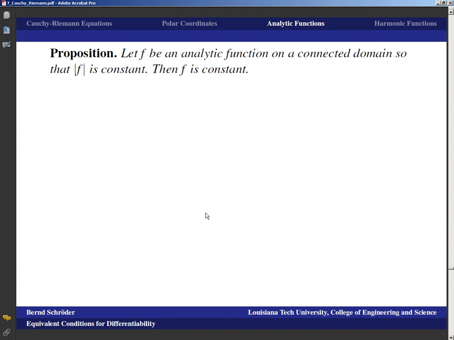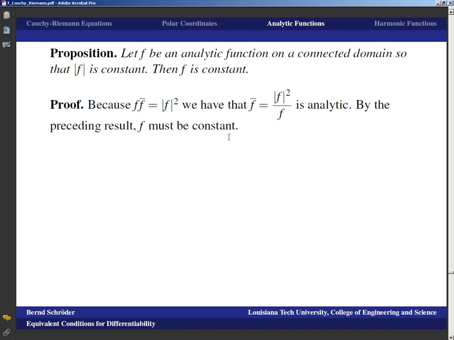This is no longer so obvious because here, of course, e to the i theta is something where you can just make a little wiggle in the theta and the function would still stay constant if I were to multiply it with a little e to the i theta. But it turns out, because you see f times f bar is f absolute value squared. That means that f bar is f absolute value squared over f, and that would be analytic. And by the preceding result, that means that f must be constant.